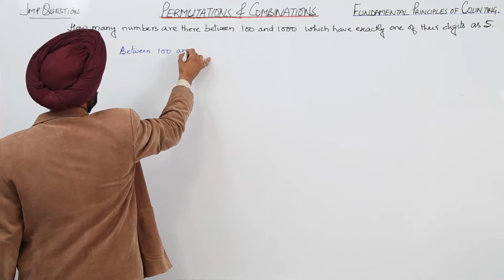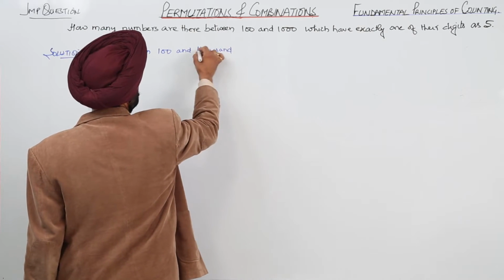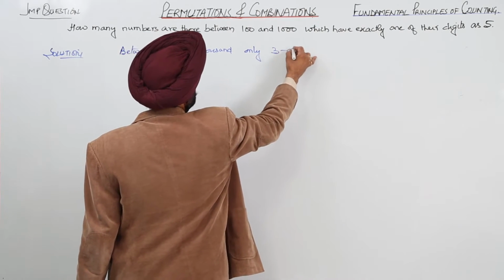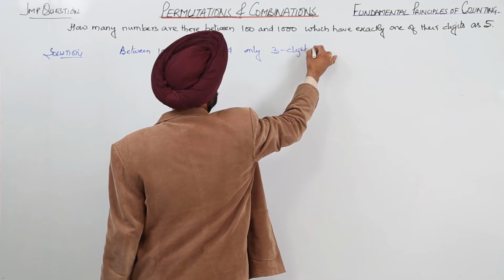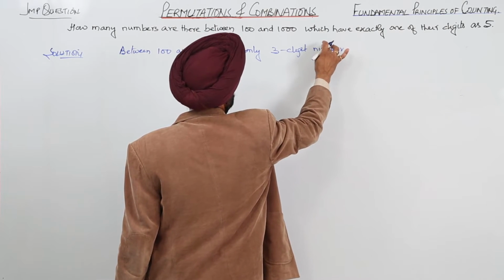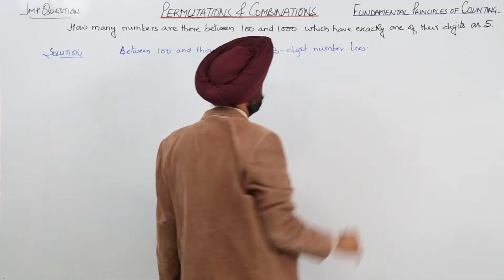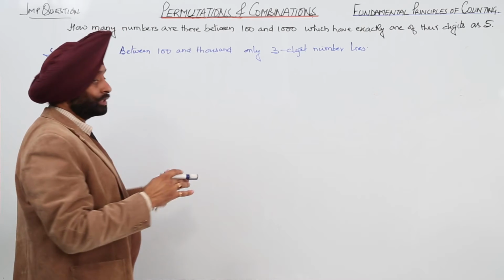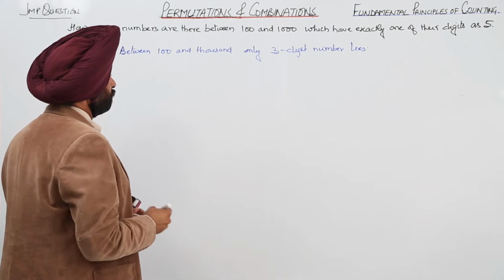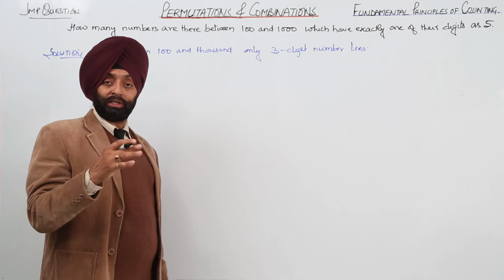So now what the question says: between 100 and 1000, only 3 digit numbers lie. Now we know that we are having 3 digit numbers. After that, the condition is given that they have exactly one of their digits as 5.